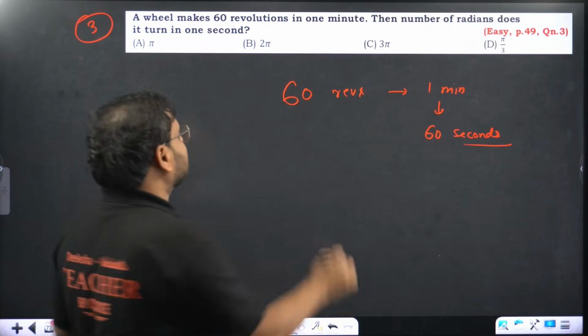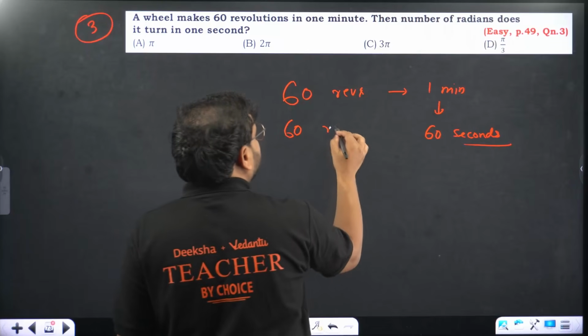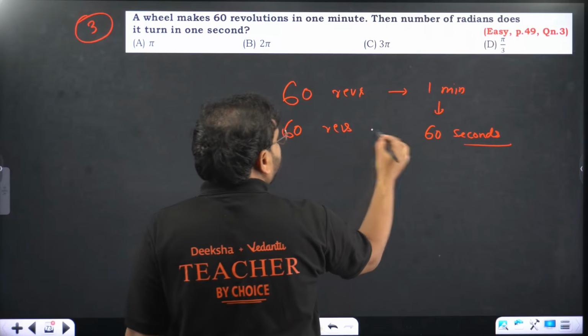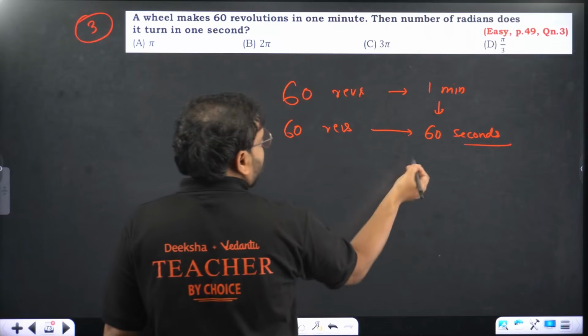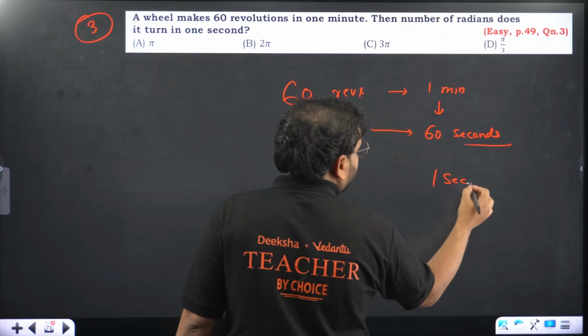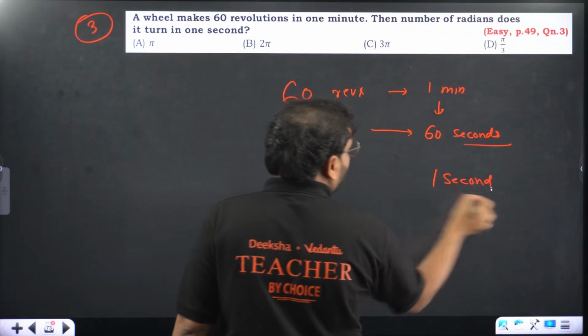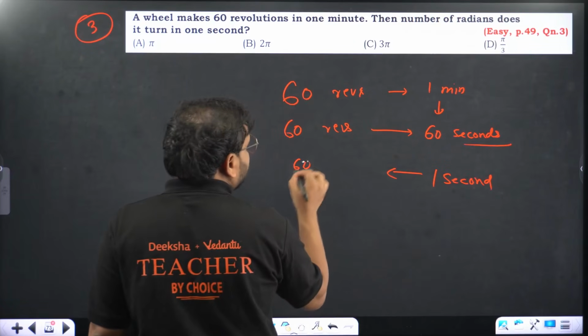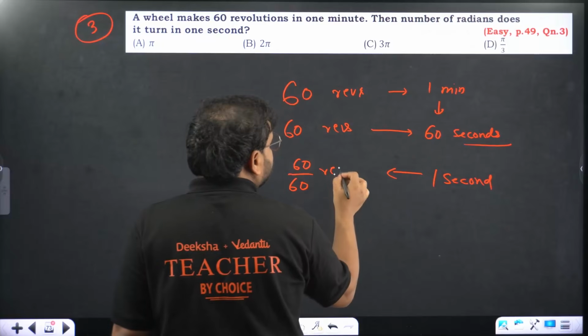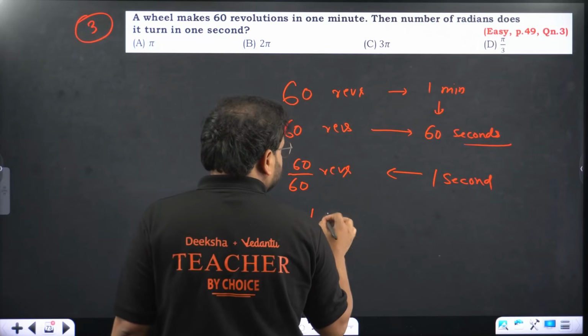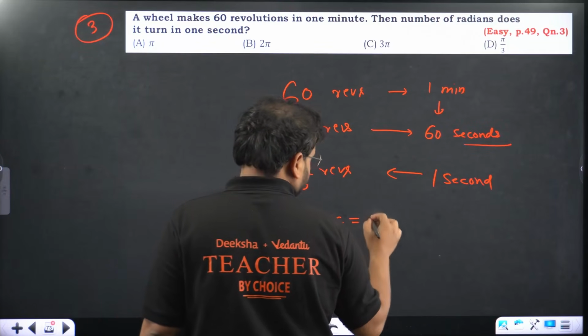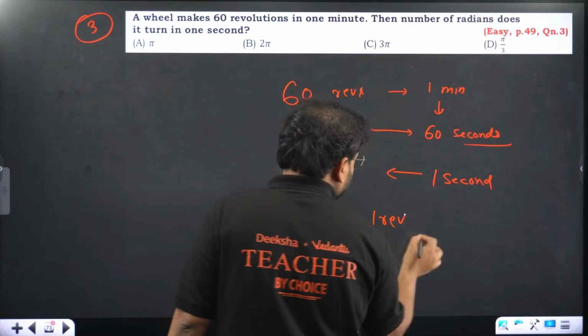So what is the revolution then? 60 reps in 60 seconds. So in 1 second, you'll have how many reps? You'll have 60 by 60 reps. Basically, in 1 second, you'll have 1 revolution.